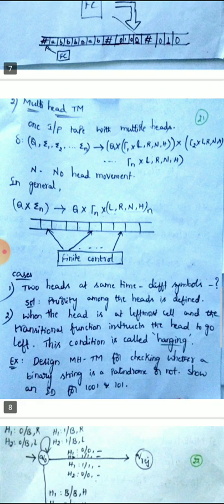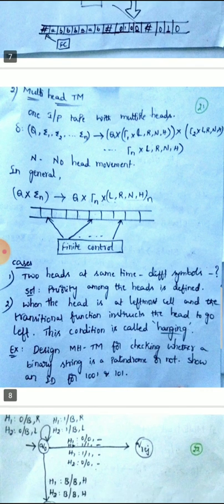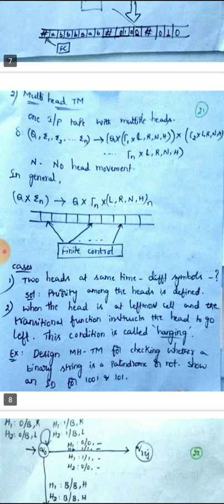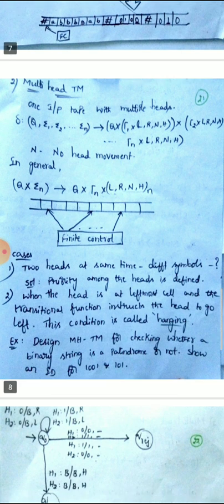But if 2 heads are returning 2 different symbols, then what is the solution? You have to assign the priority for the heads, so that based on the priority, which head is having the highest priority, that head symbol is going to be returned.